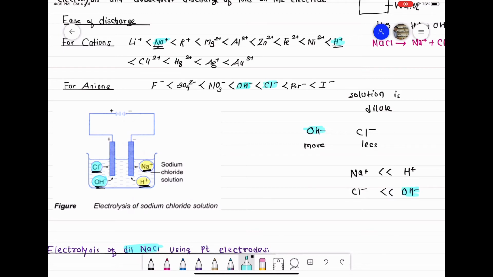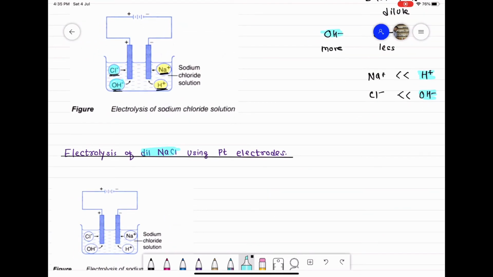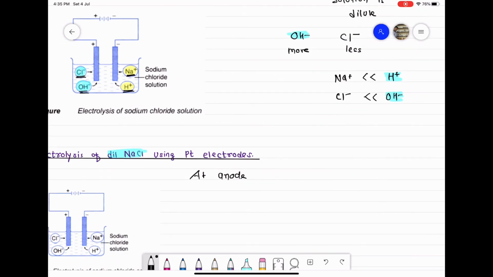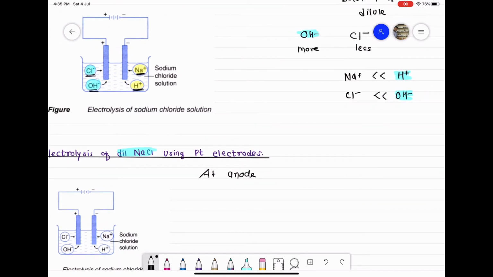And class, in cations, preference will go to H plus ions, so both factors favor H plus ions. One thing, the number of H plus ions is large. Also in the ease of discharge order, H plus gets preference over Na plus. So class, if you see the products of electrolysis of dilute NaCl solution using platinum electrodes, the reaction at anode: the preference will go to OH minus ions over Cl minus ions. So OH minus loses an electron at anode and becomes OH. Class, so we have many OH minus ions in the solution.